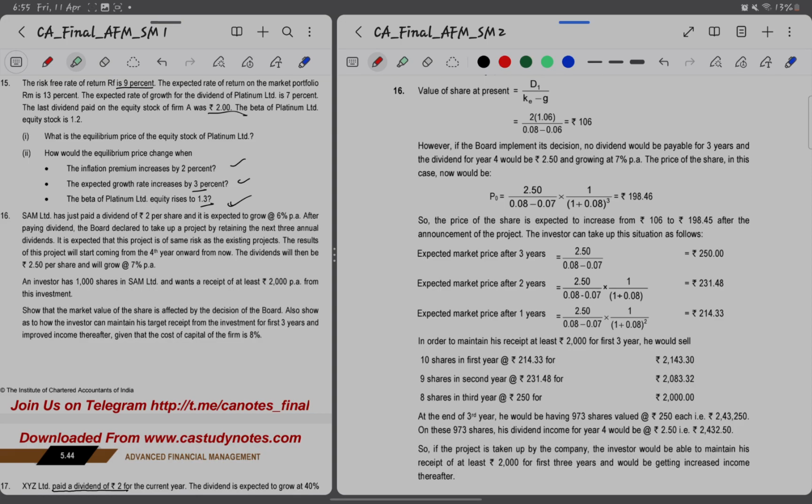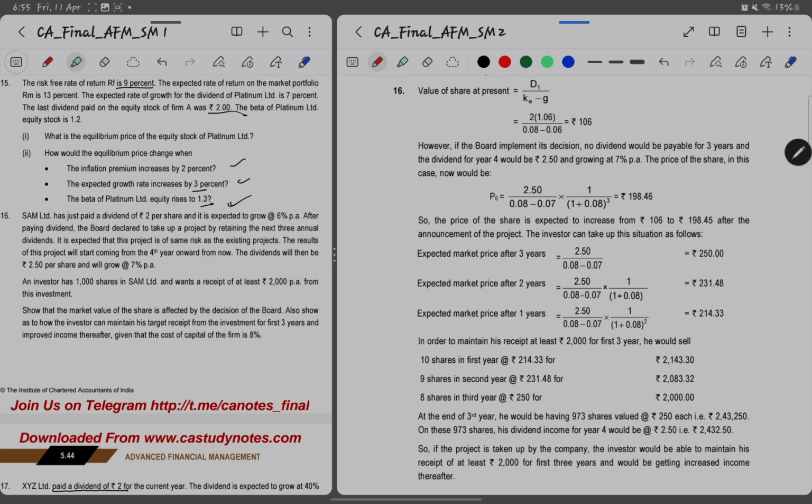So the project will not give returns for 3 years, but the dividend will get increased from 2 to 2.5 and the growth also from 6 to 7%. An investor has 1000 shares in Sam Limited and wants a receipt of at least 2000 per annum from the investment. So this investor, irrespective of the project, wants 2000 per annum. So even though the dividend stops, he should get it. How will he get it? By selling his shares. So the market value of the share is affected by the decision of this board.